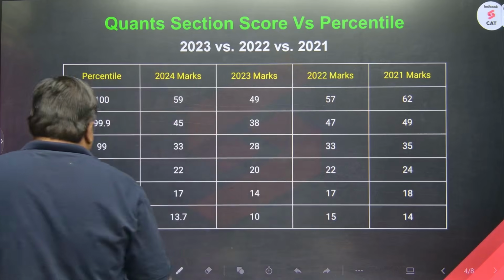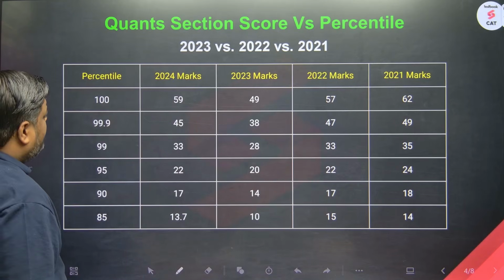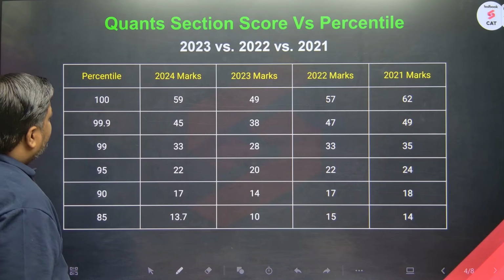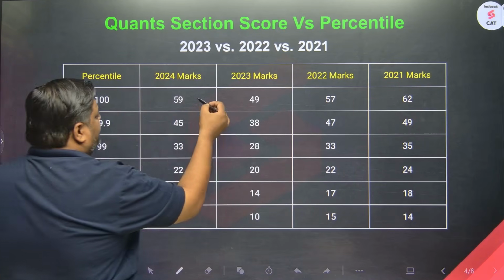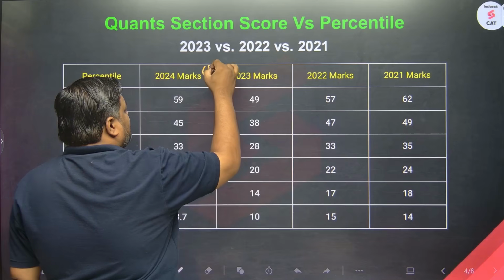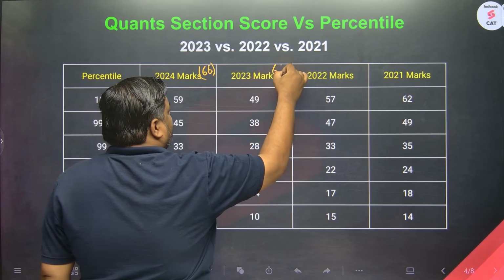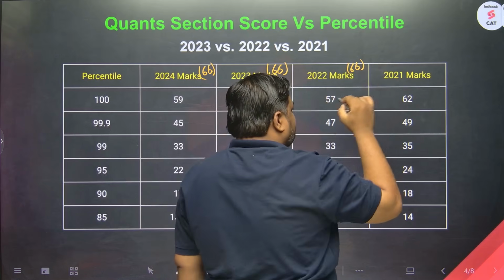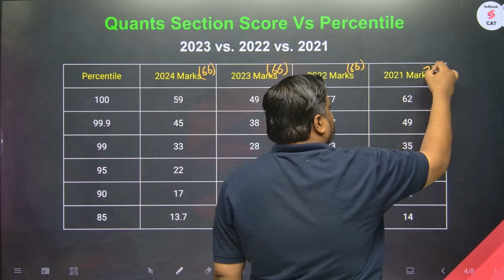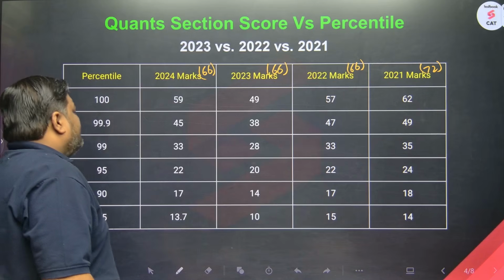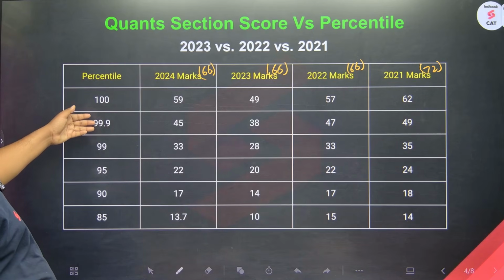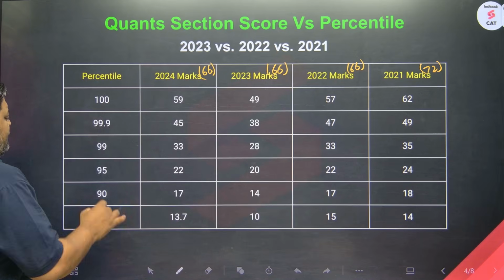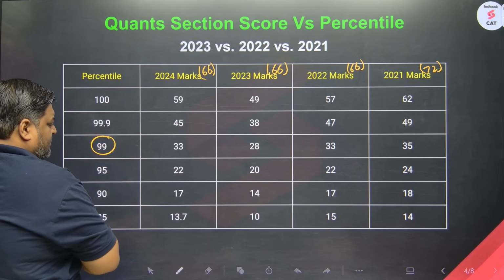Another important data for the last 4 years I have prepared. For 2020 I didn't have any relevant data regarding this. 2024, 2023, 2022, 2021. And now this is out of 66 marks, out of 66 marks, out of 66 marks, and this is out of 72 marks. Marks you need to score to get 100 percentile, 99.9 percentile, 99 percentile. A decent percentile would be 99 percentile, yes or no?